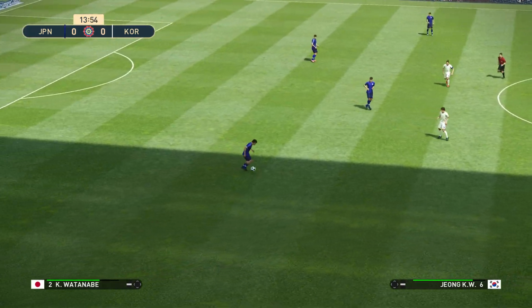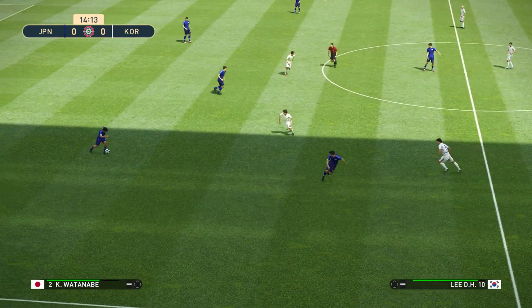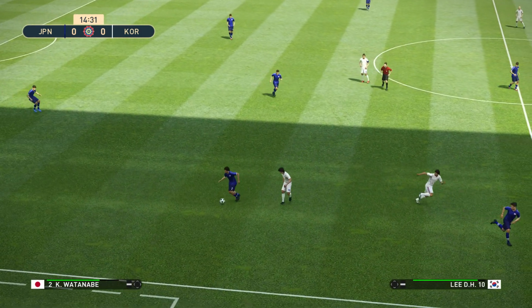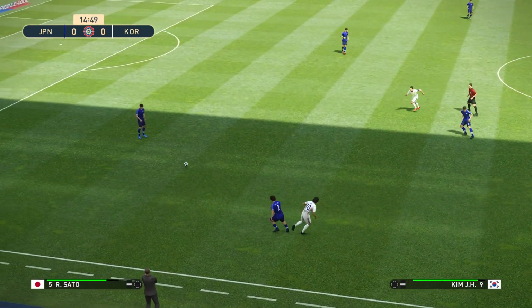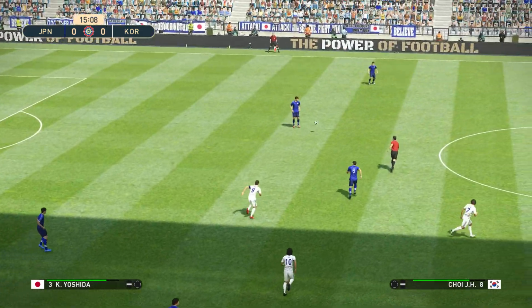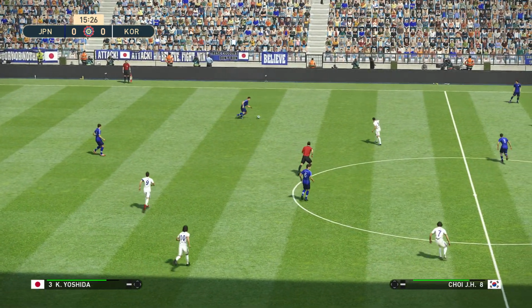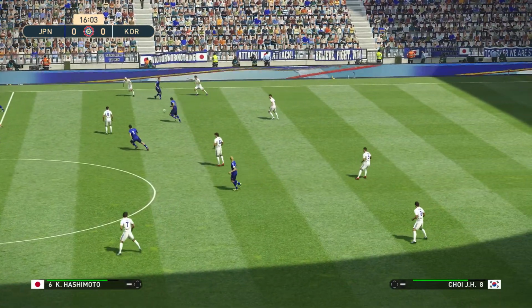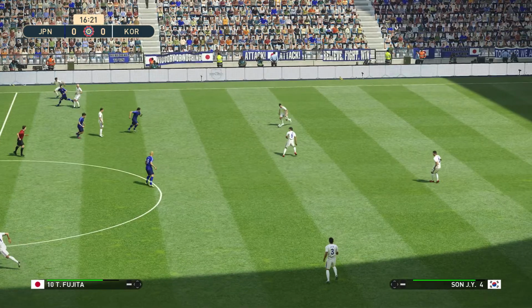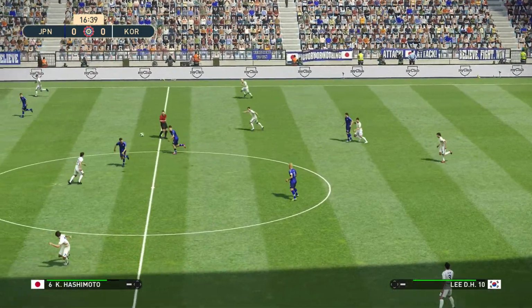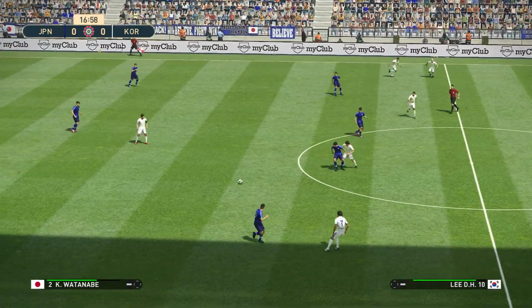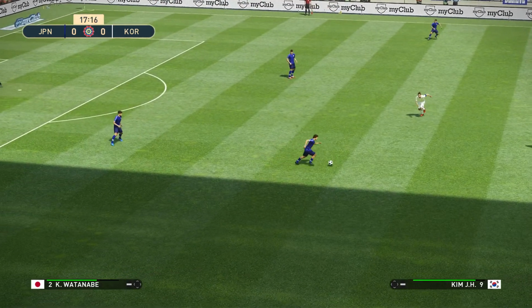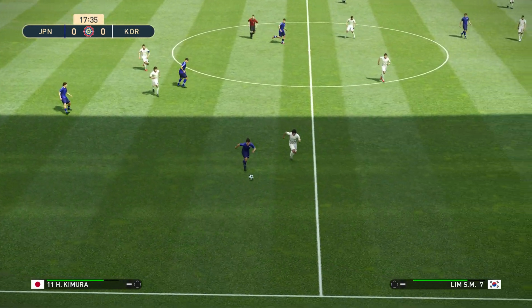Suzuki plays it back to Watanabe. Sato plays it all the way across to Yoshida, the left back. There's Watanabe. Kimura.